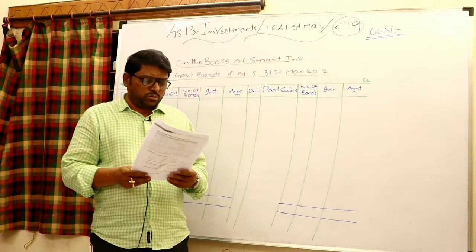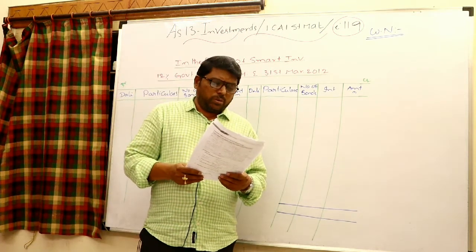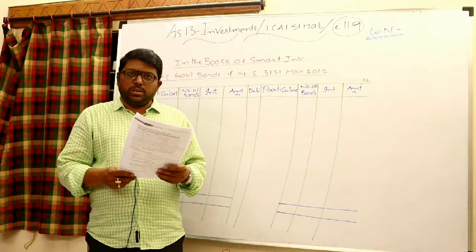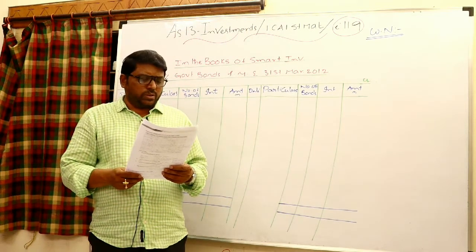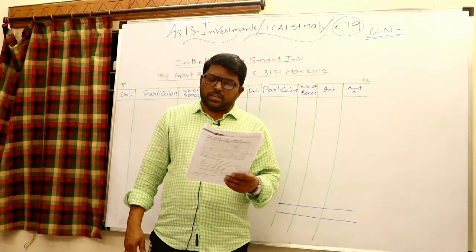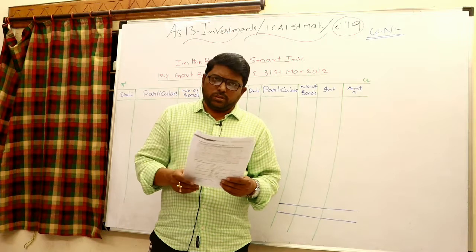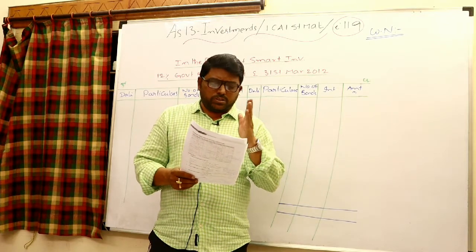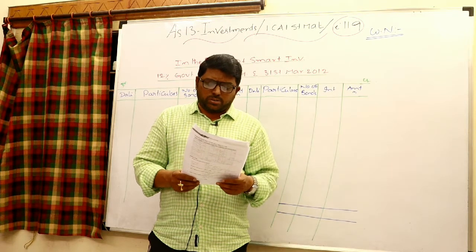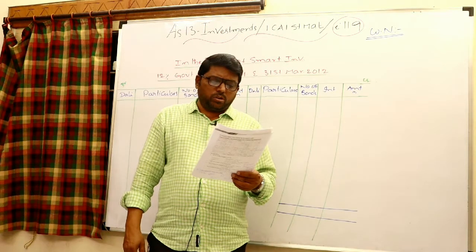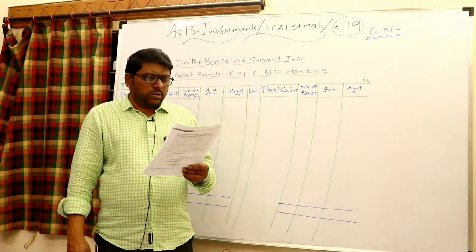the last 2 problems also. But in this problem, you are going to work out the fixed income bearing securities and variable income bearing securities also. Smart Investments made the following investments for the year 2011-12. We are following the financial year, meaning you start on April 1st and close the books on 31st March. 12% state government bonds you are having, face value, nominal value 100 rupees.